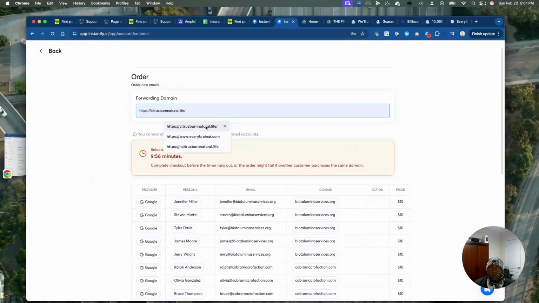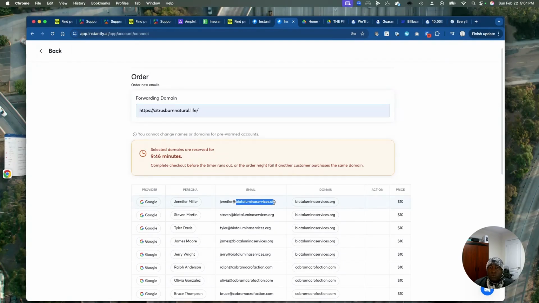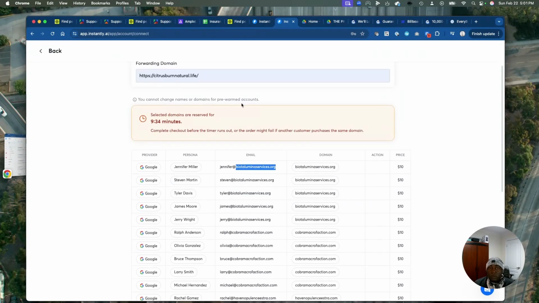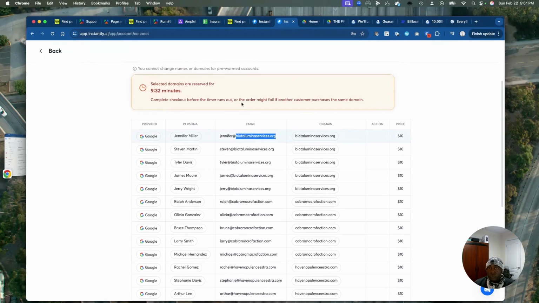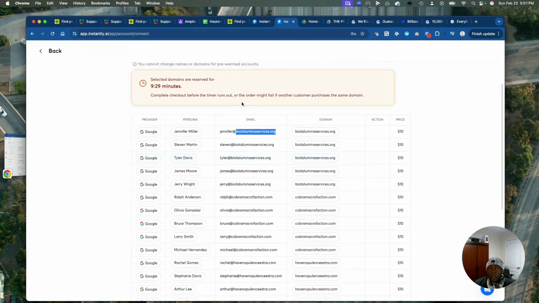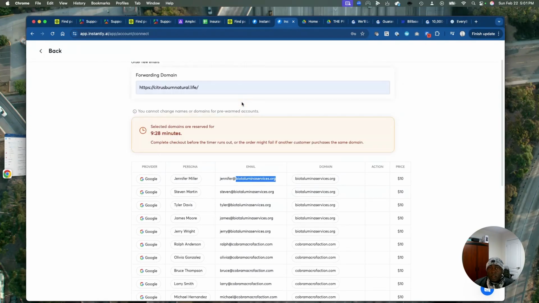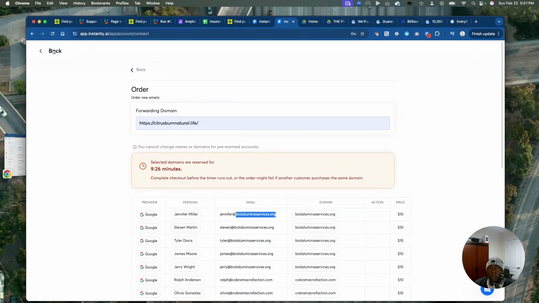For example, you put your website in such a way that it links to anybody who goes and clicks this domain and wants to know more about your business. It comes to your website. So this is a forwarded domain. It comes to your website, and people are going to see what you're selling, what you're talking about. If you're a serious company, they're going to see your offer right there, and they may choose to work with you because they see your offer. So this is how you could get domains and emails.